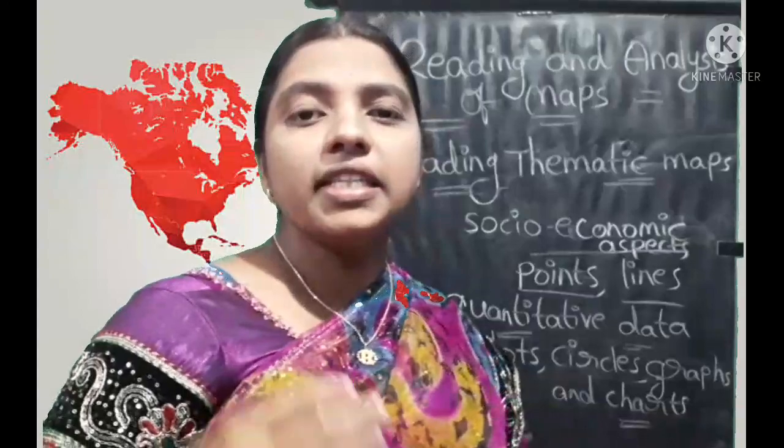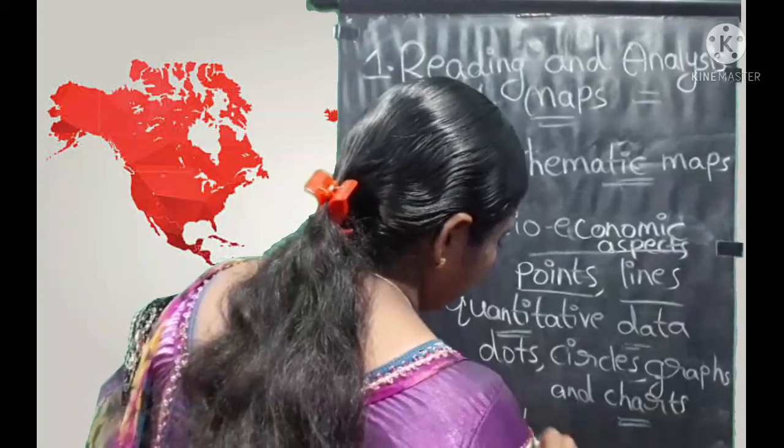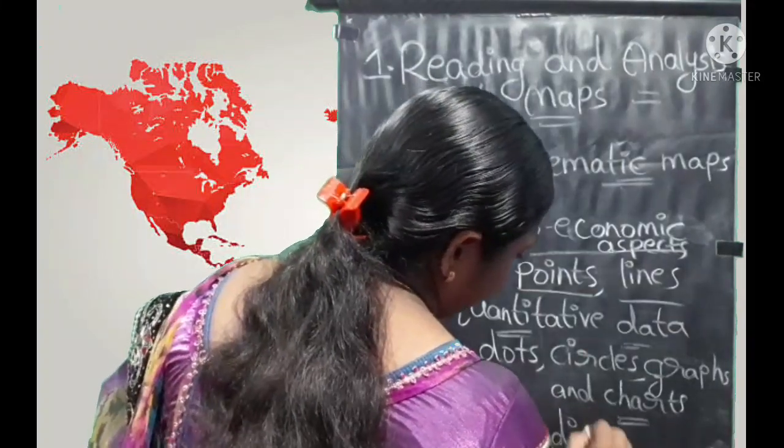Next one is the thematic maps. Thematic maps are represented using shading. Shading can be used in thematic maps. Shading of colors is used to show the thematic maps.